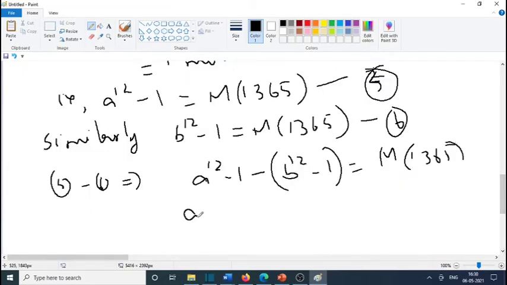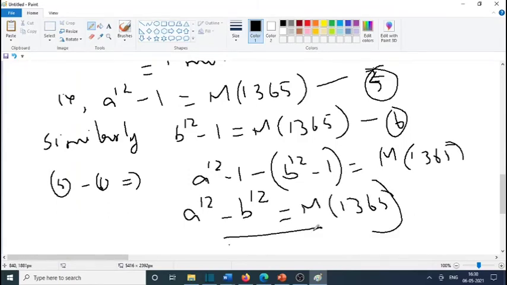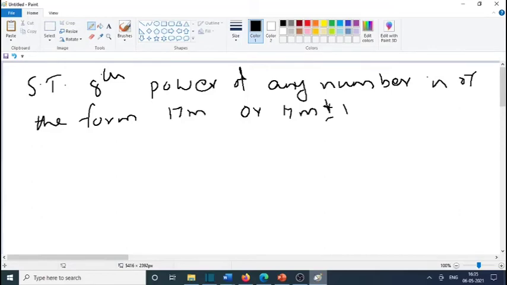That is a raised to 12 minus b raised to 12, minus 1 plus 1, is a multiple of 1365.